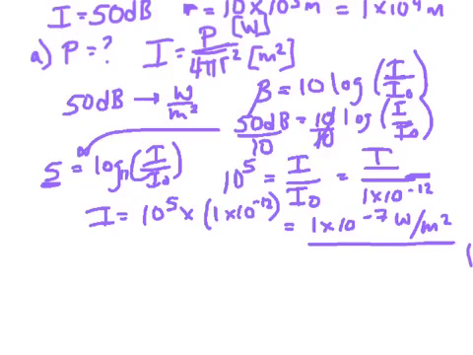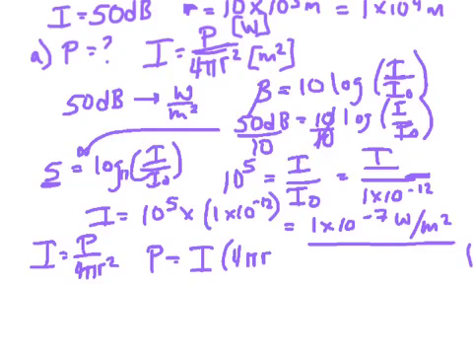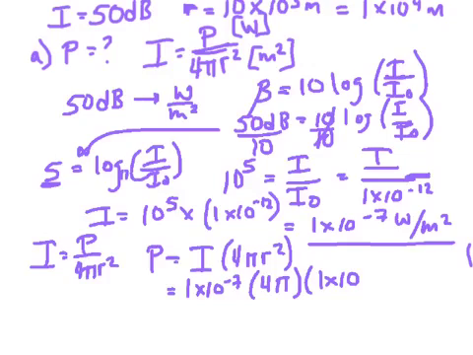Now again, we're trying to solve for power, so let's go back and look at the equation I equals P over 4 pi r squared. We're solving for P. So P will equal I times 4 pi r squared. Let's plug in what we know. The intensity is 1 times 10 to the negative 7th, and I'm just going to skip the units here, times 4 pi times my distance r, 1 times 10 to the 4th meters, squared.